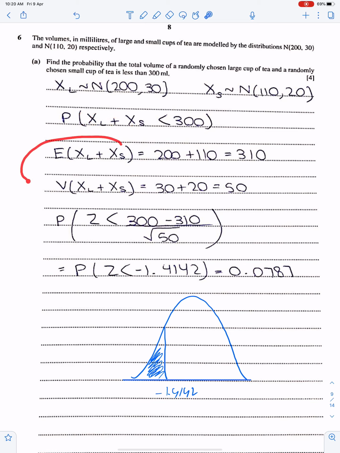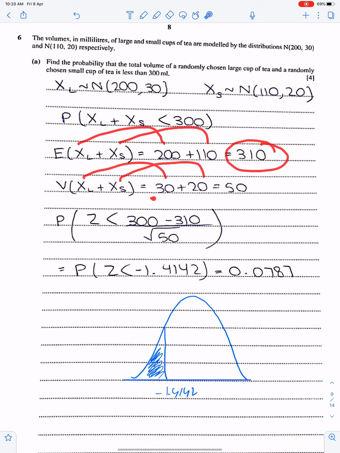This is so simple. You all know how to get the mean and variance for this. So XL is here, XS is here. This is the mean and variance. Copy the variance of XL here and XS here. This is the variance.